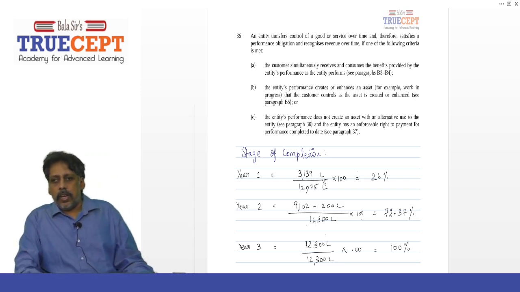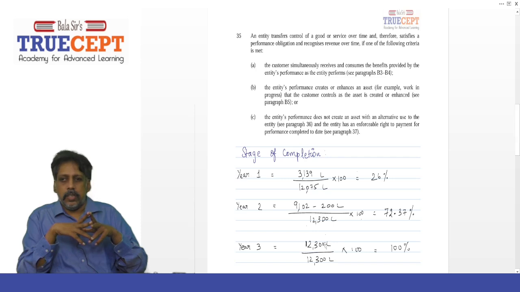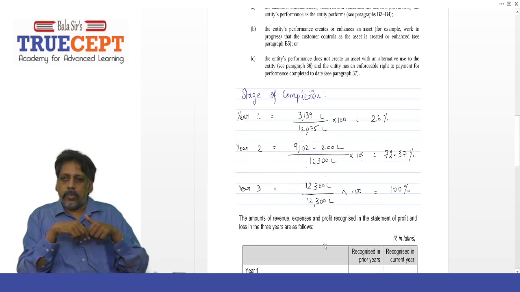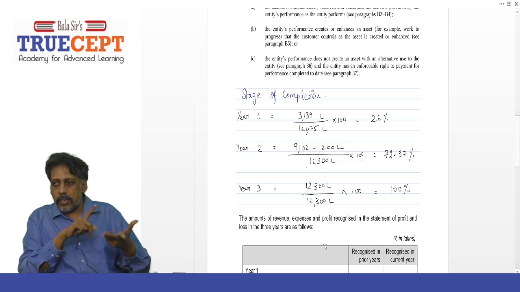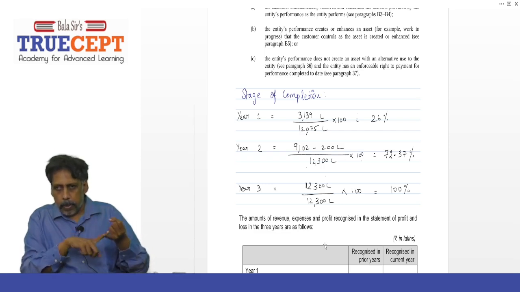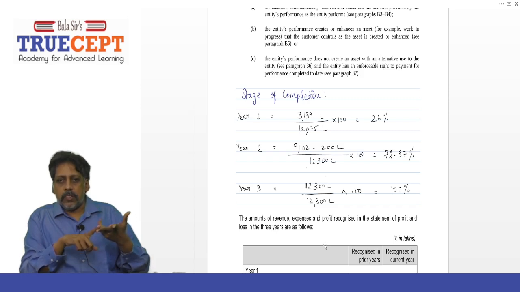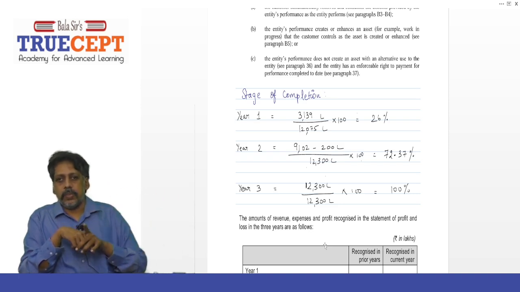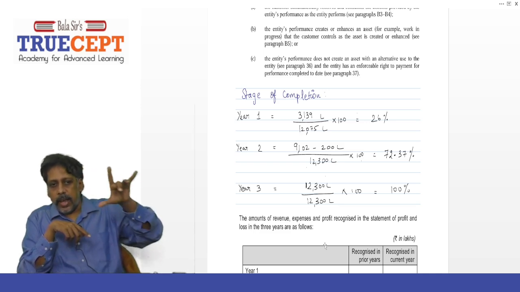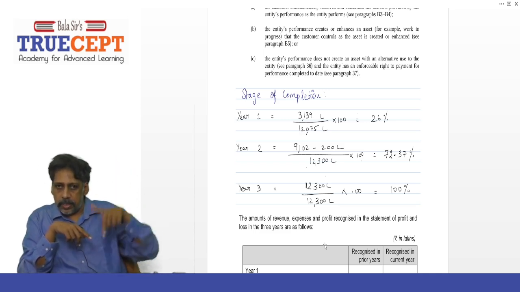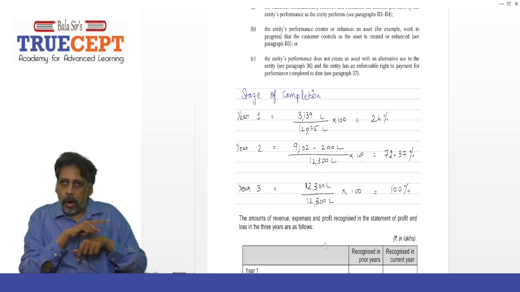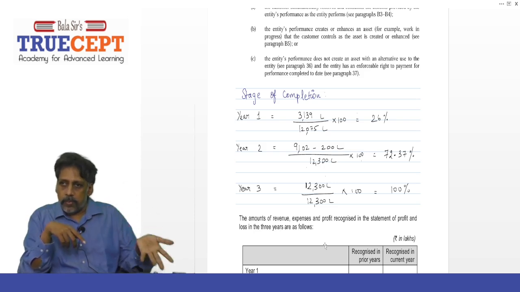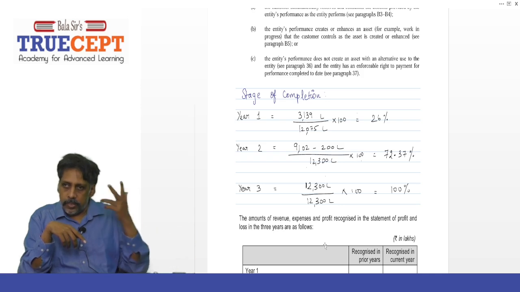Now we shall get into the number crunching. Let's see year one, how to find the stage of completion. The cost incurred is 3,139 lakh, divided by the estimated cost of 12,075 lakh, the total cost estimated at the end of the first year, because you don't know that a contract modification is coming in the next year.